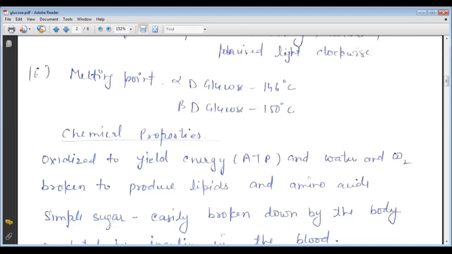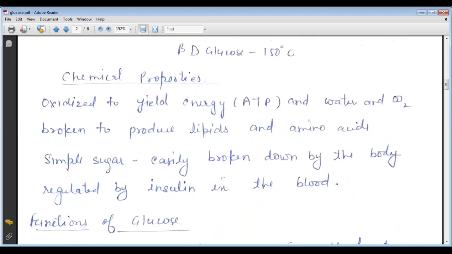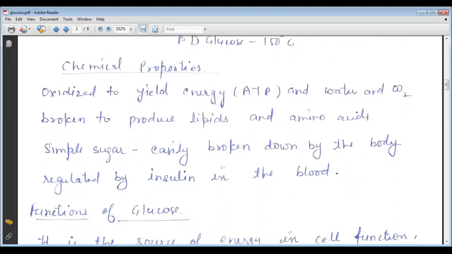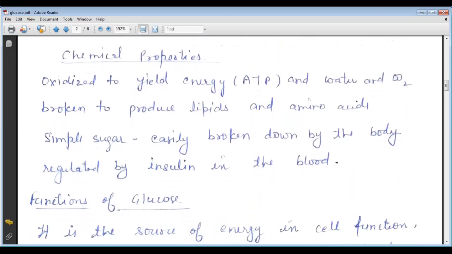Now come to the chemical properties. In the chemical properties, it is oxidized to yield energy, ATP, that is adenosine triphosphate, and water and carbon dioxide, broken down to produce lipids and amino acids. So it is a main function. It is a chemical property.